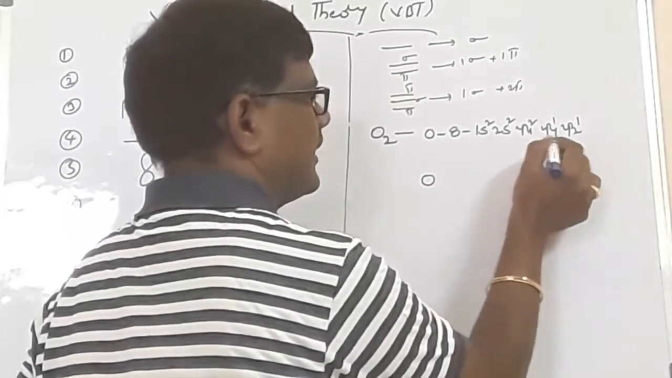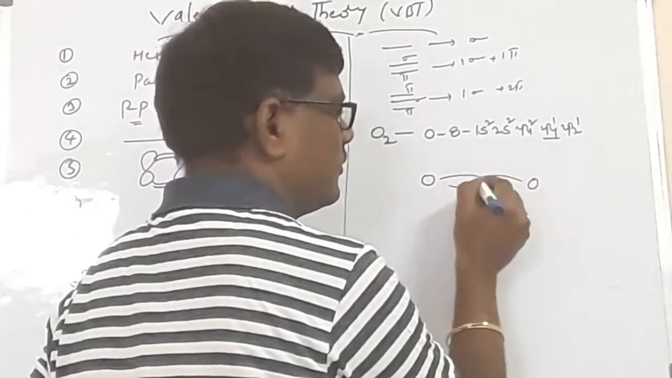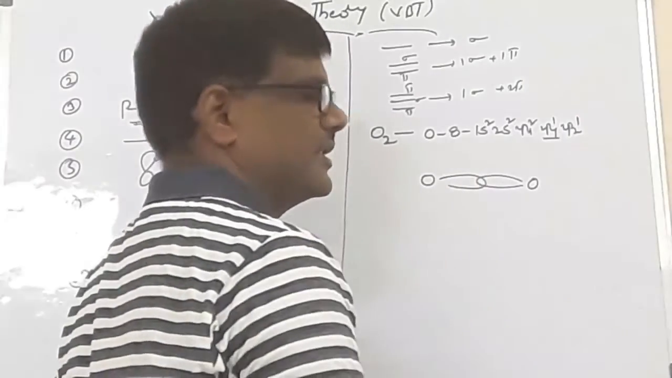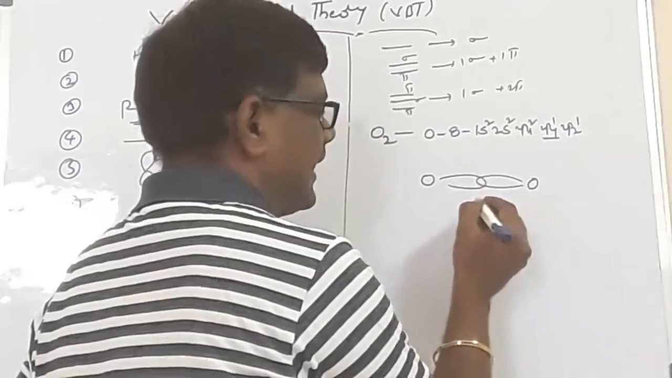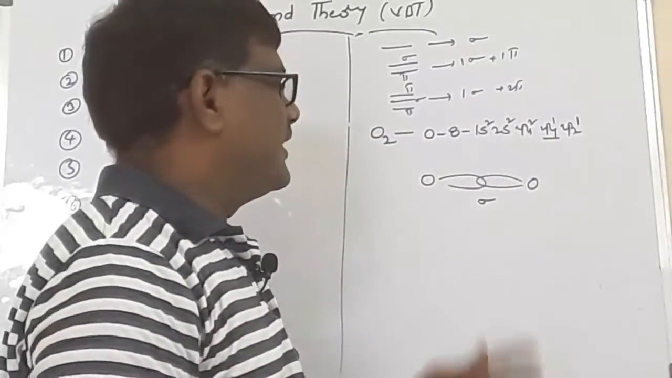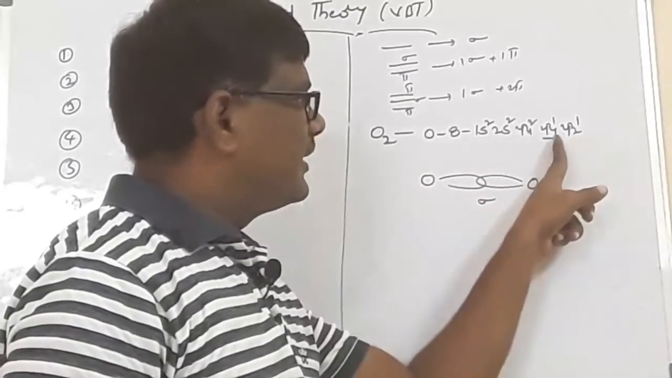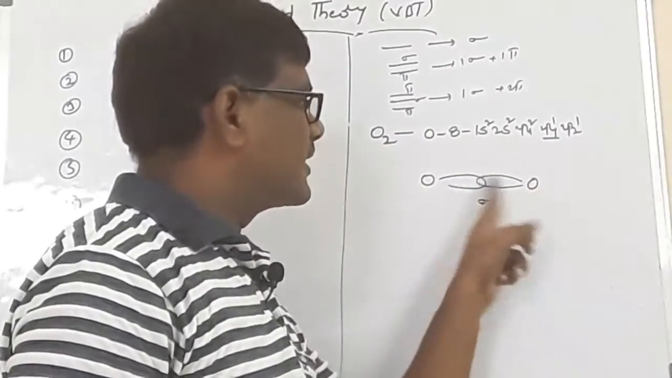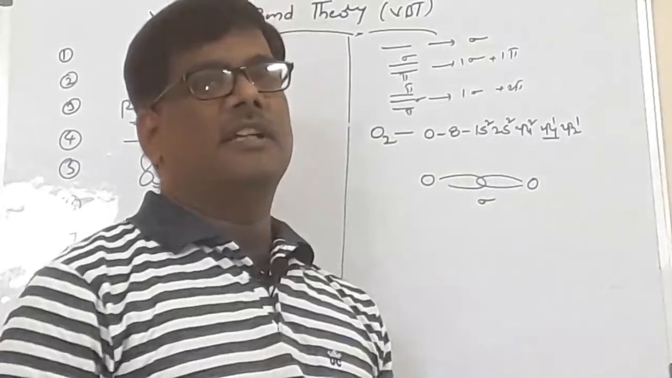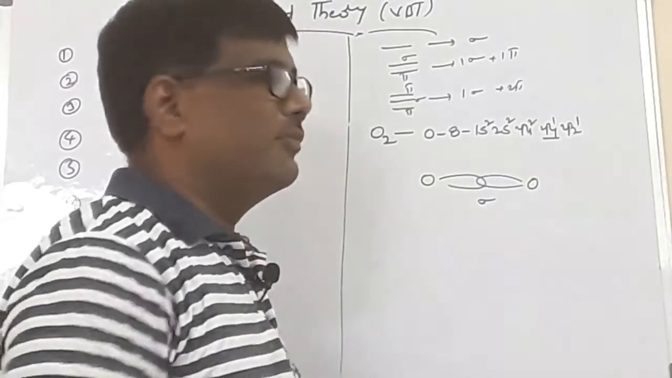In the first oxygen atom, the 2py orbital overlaps with the 2py orbital of the second oxygen atom through the internuclear axis, and ultimately you get the sigma bond. The sigma bond present in oxygen is due to the 2py orbital of one oxygen overlapping with the 2py orbital of the second oxygen atom. Through the internuclear axis, a covalent bond takes place. That covalent bond is called the sigma bond.